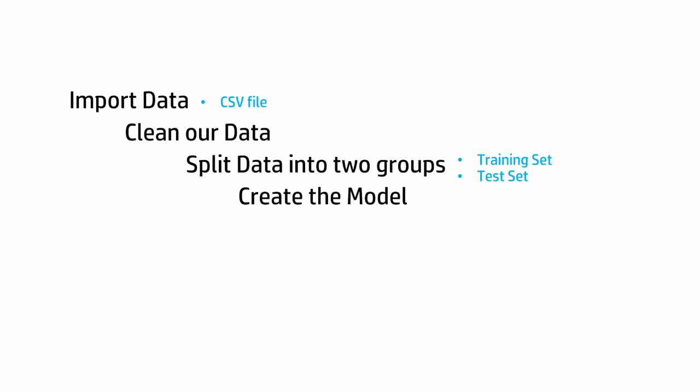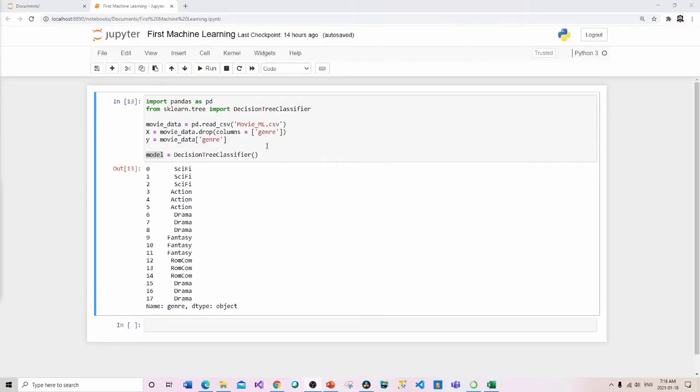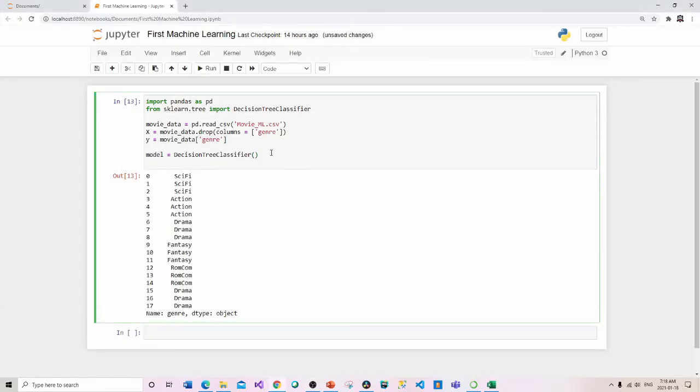The next thing I need to do now is to train this model. Okay, so let's go back in and do this. So what I need to do now is I'm going to call this function called the fit function, and that's something from the class DecisionTreeClassifier. Okay, and we're just going to do model.fit, and this takes two parameters. This takes our capital X, our input, and our output, so X and y.